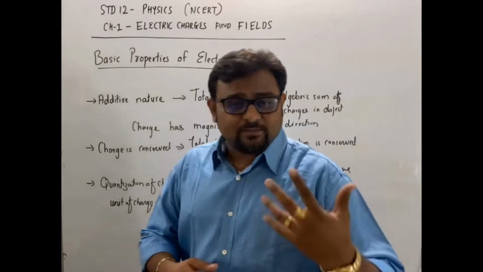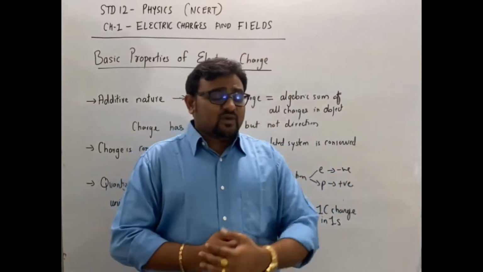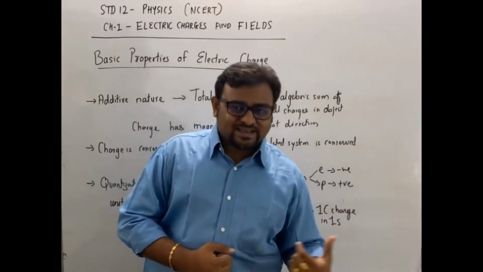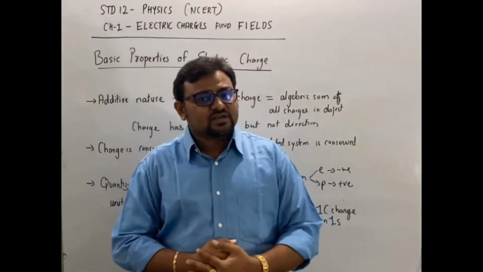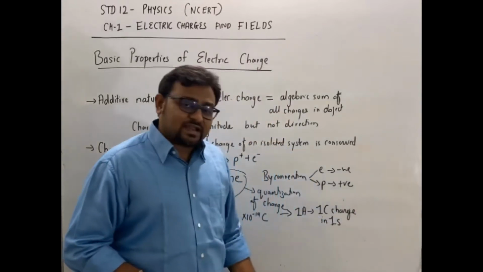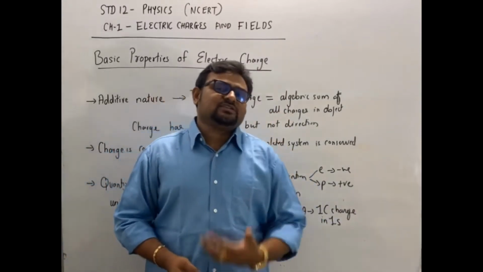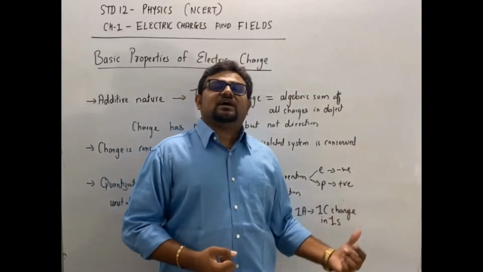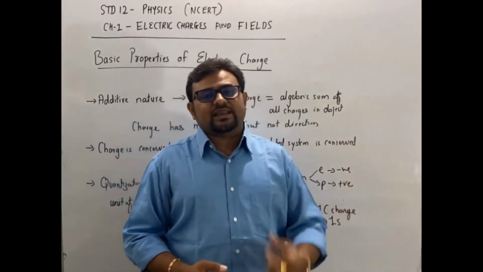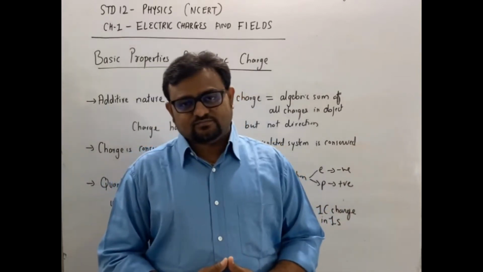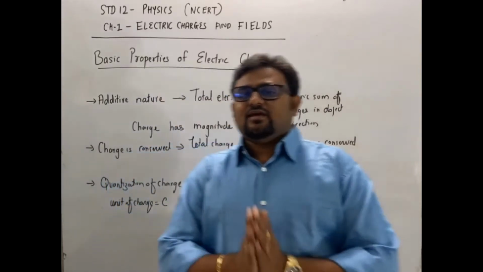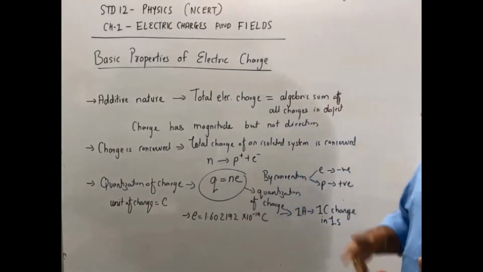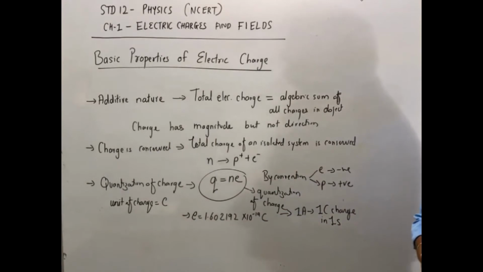Now, 1 ampere current. What is 1 ampere current? When it is said that 1 coulomb charge is flowing through any metal in 1 second, then it is said that 1 ampere current is flowing. Similarly, if 1 ampere current is flowing in a metallic wire, then 1 coulomb charge is said to flow in 1 second. So these were the basic properties of electric charges. You can just go through these points.